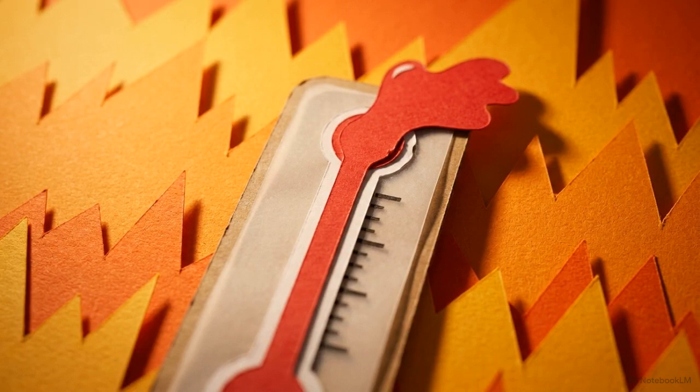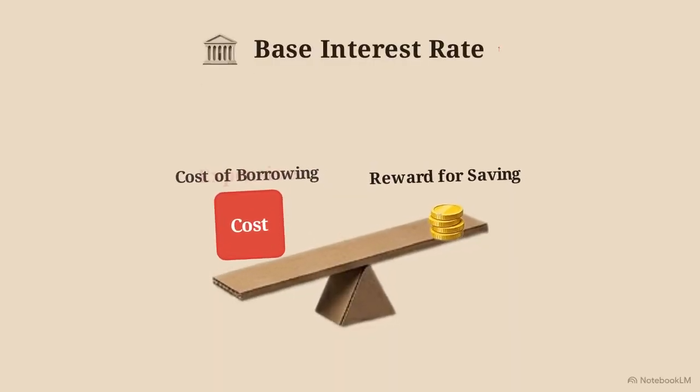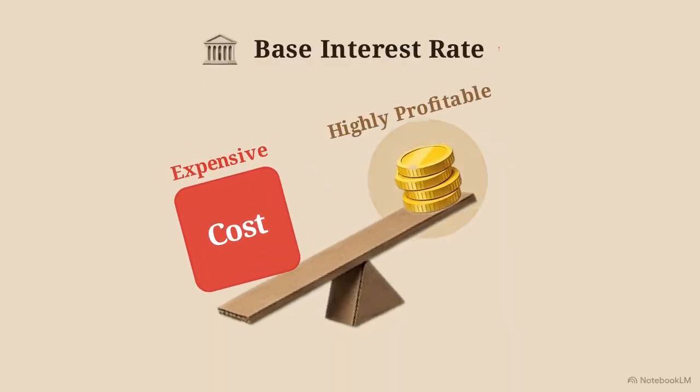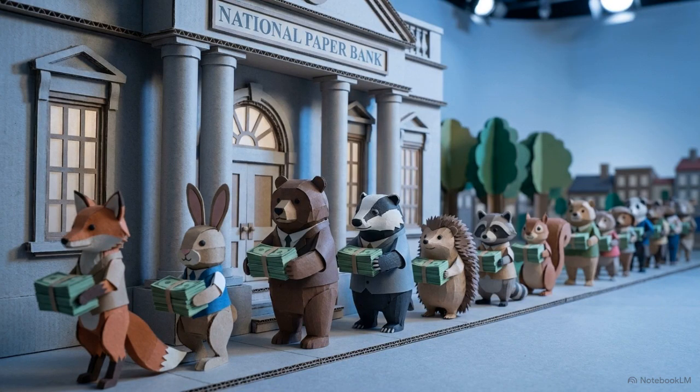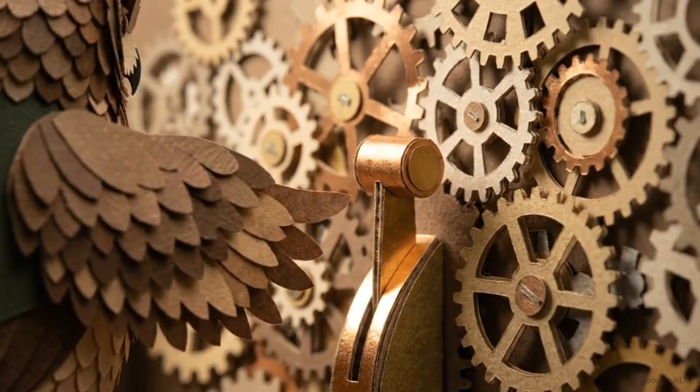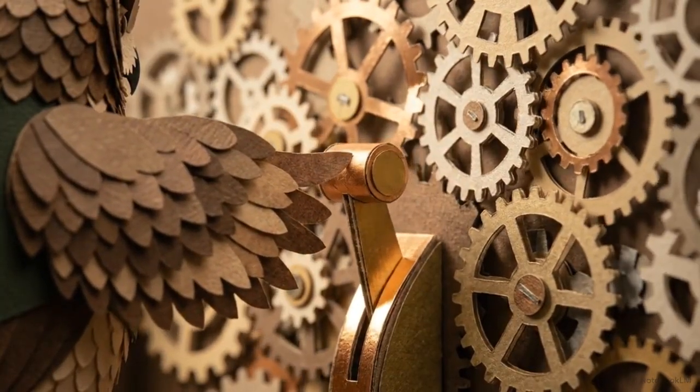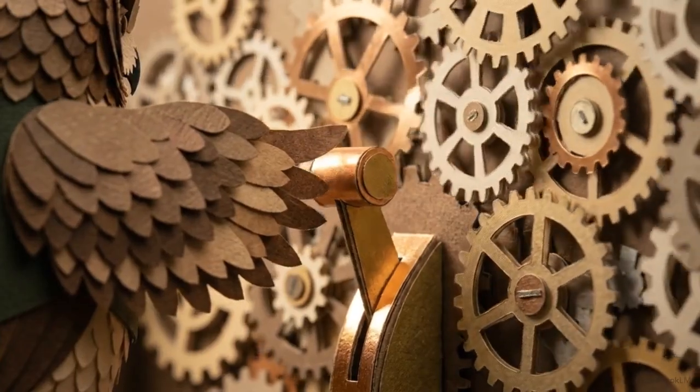But if the market gets too frantic and prices start soaring, he uses a contractionary policy. By cranking the interest rate up, loans become expensive and saving becomes highly profitable. The animals stop spending, start depositing their cash, and the inflation cools down. By tweaking a single price tag, the central bank effectively controls the throttle of the entire economy's spending speed.